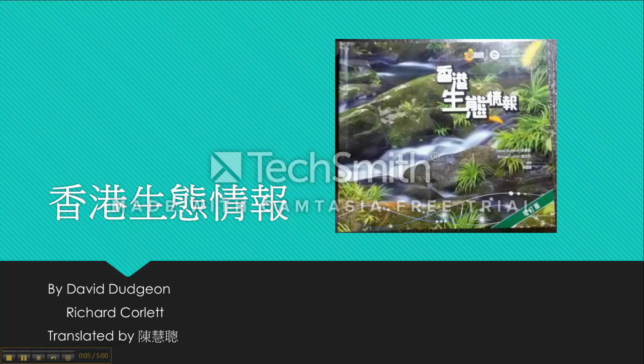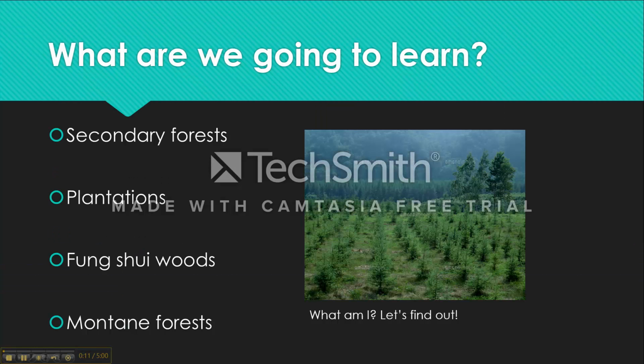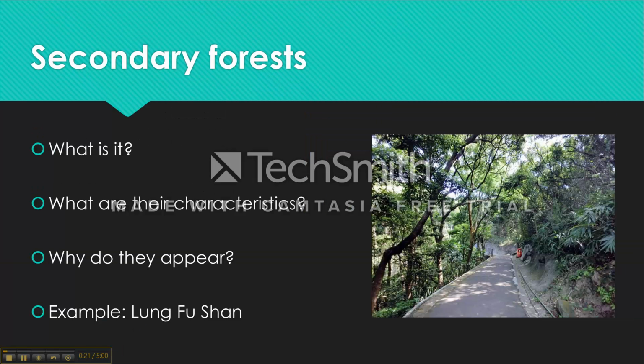Hi, today we're learning the contents of this book. We're learning about 4 kinds of forest, including secondary forest, plantations, feng shui woods, and montane forest. The first one is secondary forest.